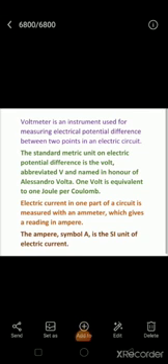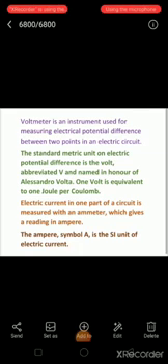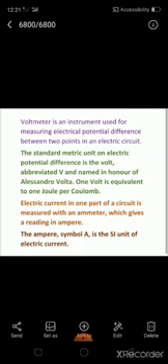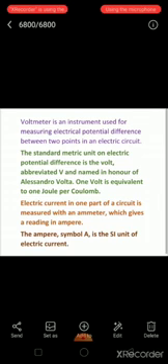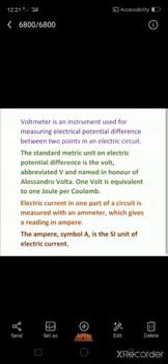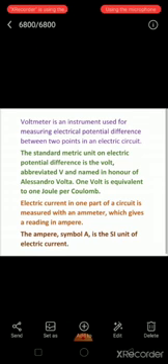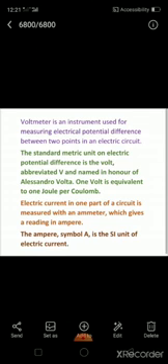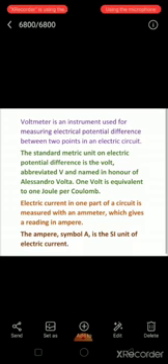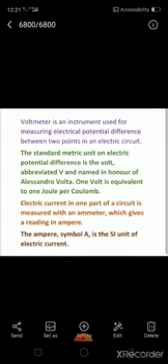Children, here the description is written about the instrument used as well as its SI unit. Voltmeter is used to measure the potential difference. The standard metric unit of potential difference is volt. It is abbreviated as V and it is named in honor of the scientist Alessandro Volta. 1 volt is equal to 1 joule per coulomb, which formula I have already shown you.